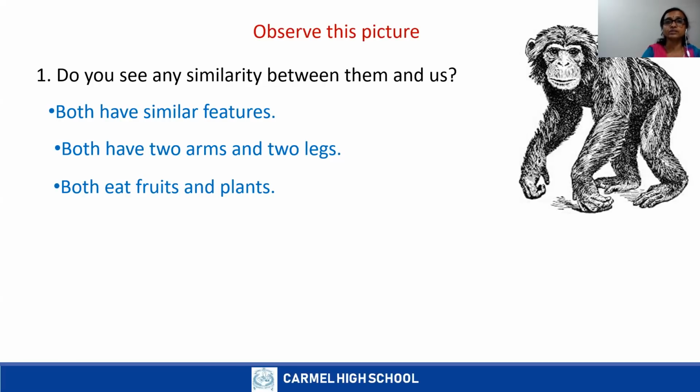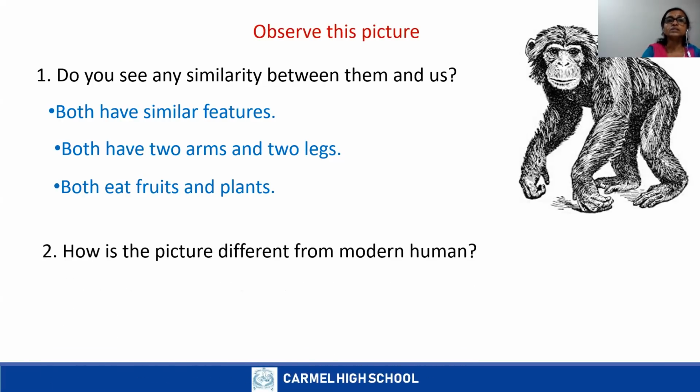Now, what are the differences? So, how is the picture different from modern human? How is this picture different? In the picture of evolution of human, the first stage and the last stage, you can see that modern humans are able to walk on two feet, they walk upright. They had straighter backbone.